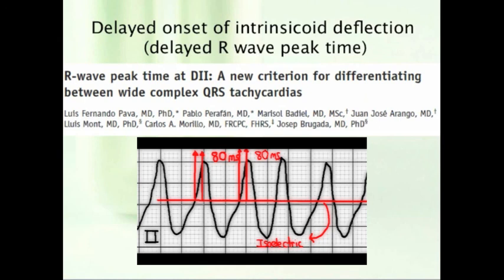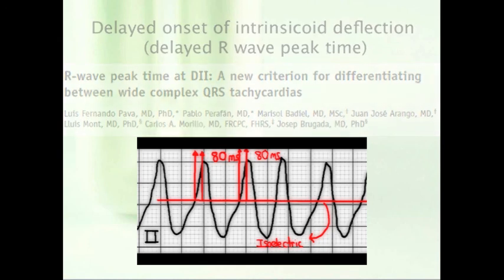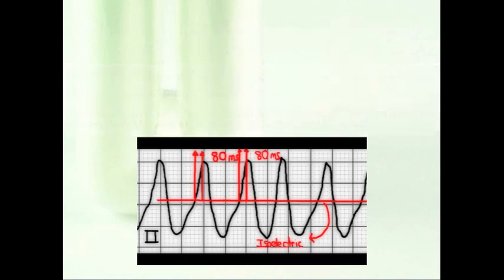And remember, you have a high pretest probability to begin with. All cases of wide complex tachycardia that come in, 80% of those are ventricular tachycardia. Now, if that patient has a structural heart abnormality, such as a patient who had a previous MI, that probability goes all the way up to 95%. So you should keep that in mind also.